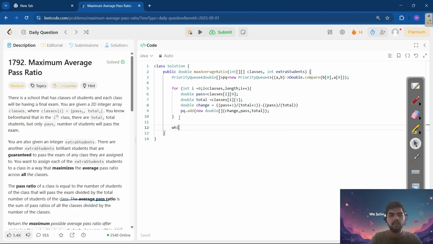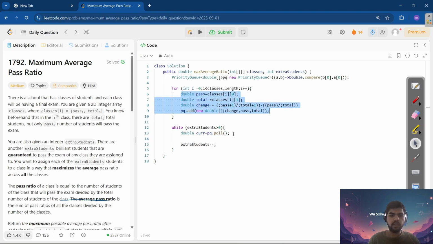Now we will add the students. So while extra students is greater than 0, we'll keep on decreasing the students. Before that we'll do some operations. We'll take the top element as I told you, current equal to pq.poll. We got the top element. We'll again do the steps.